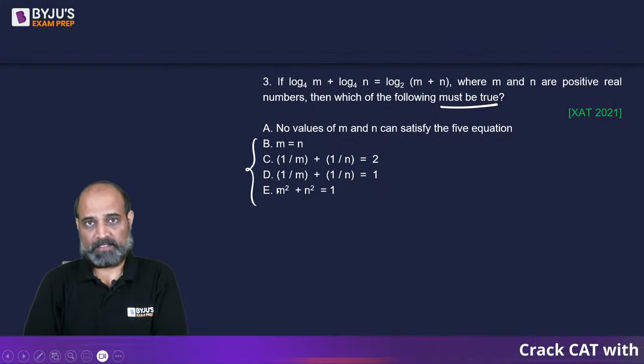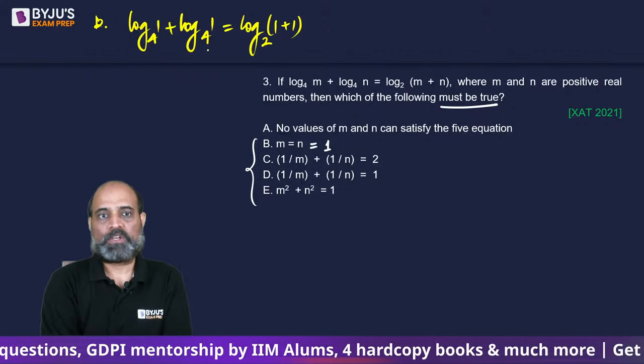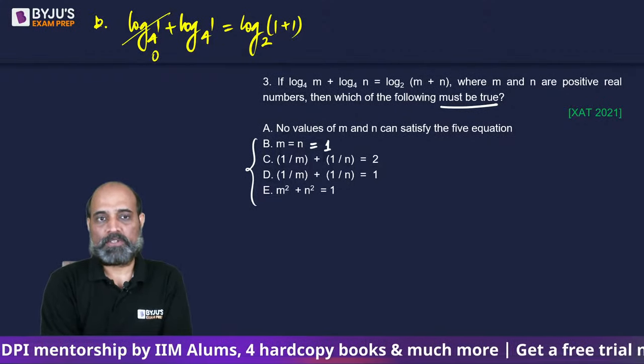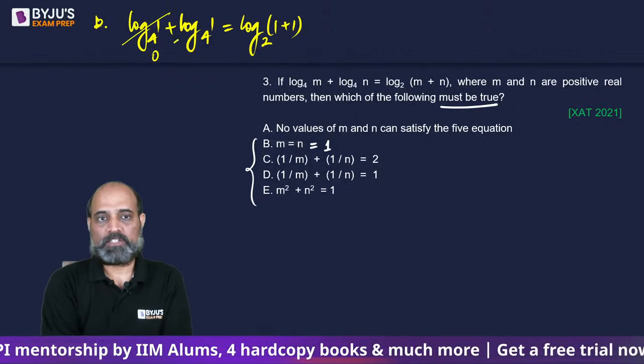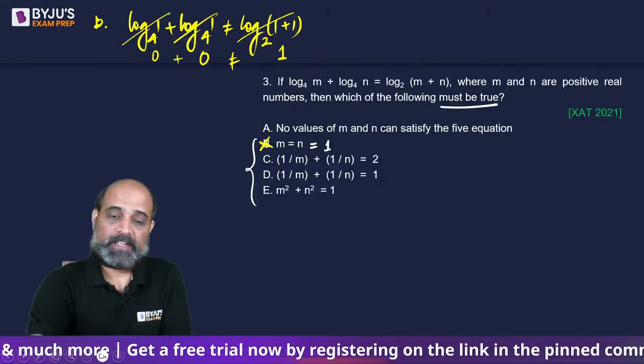Now if I put 1 here, I will be getting, so option B मैं इधर लिख देता हूं, log 1 to the base 4 plus log 1 to the base 4 is equal to log 1 plus 1 to the base 2. So this is going to be 0, this is going to be 0, while this is going to give us 1. 0 plus 0, 1 तो होता नहीं है. So B नहीं होगा. Right?